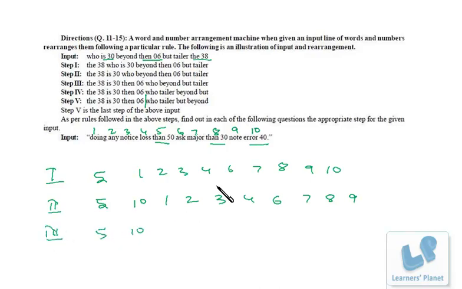After 5 and 10, it will be then 30, that is 8, right? So 5 10 8 is there. 1 2 3 4 6 7 9, right? 5 10 8 is already there. This is the third step. Then this is the fourth step. In fourth step, we have to start arranging the number in reverse alphabetical order.